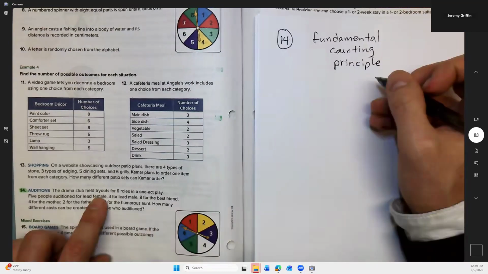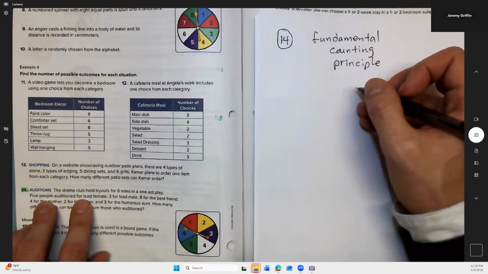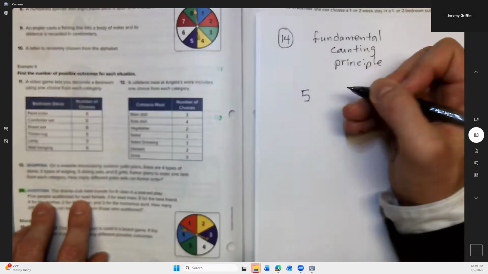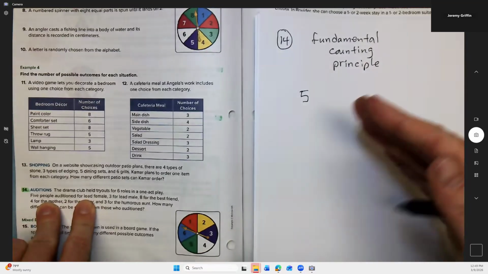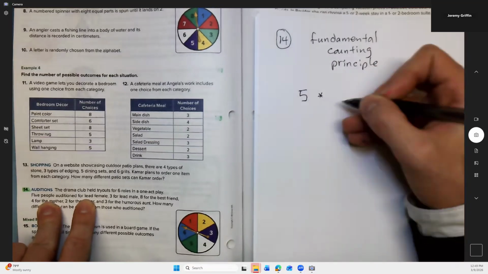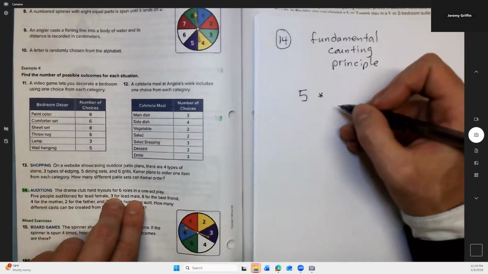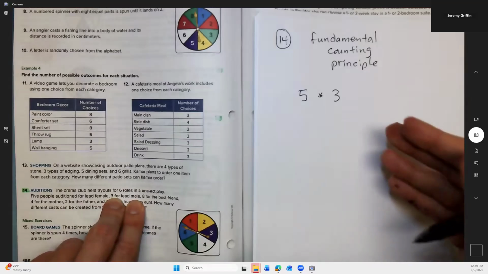Okay. So let's multiply all the numbers together. Okay, 6 roles. We can do 5 people audition for lead female. Now there's 5 possibilities, right? Because any of those 5 could get the role. Then we're going to multiply that by 3 lead male.